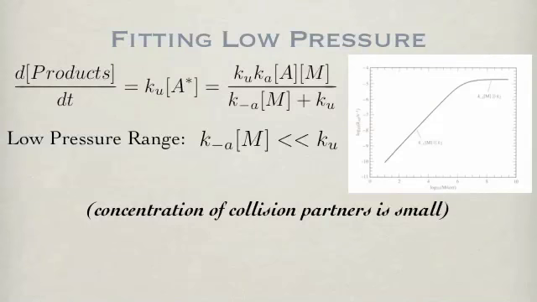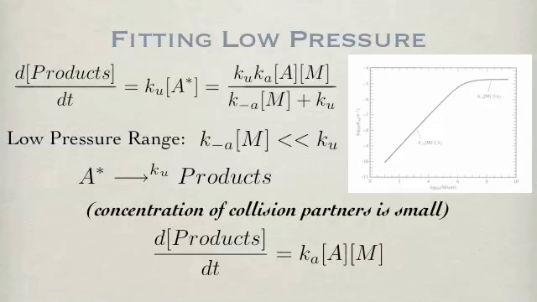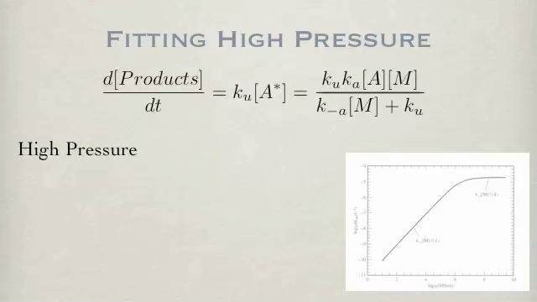At low pressure, the concentration of the collision partners is small, and the conversion to products dominates. So the term with M disappears in the denominator, leaving the expression K times A times B, meaning second-order kinetics. This produces the slope of the line dependent on M in the graph.